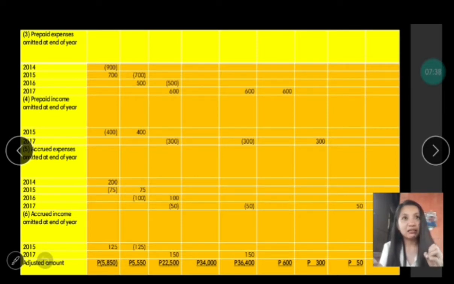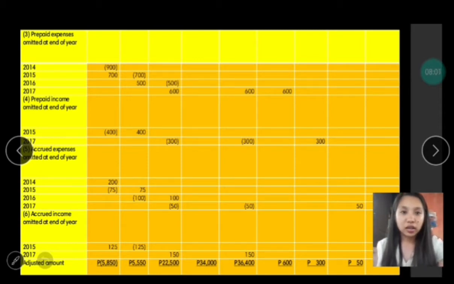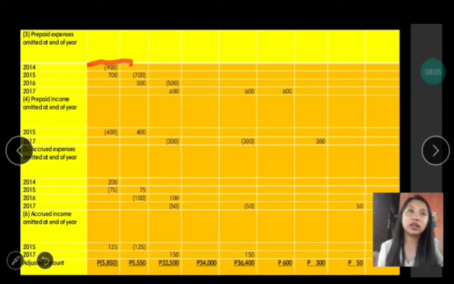Since the prepaid expenses have not yet been incurred, that is why the prepaid expense will be recognized as expense in the following year or in the next accounting period. So we have 900 for 2014, it can't be recognized as expense yet. So it will be recognized in the year 2015. So as you can see here, the 900 is being deducted in the year 2015 because it is an expense.